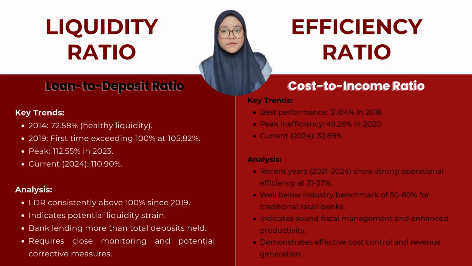The other one is efficiency ratio. The cost-to-income ratio shows excellent performance, improving from around 50% between 2018 and 2020 to 32.89% in 2024. This is well below the 15% industry benchmark, indicating strong operational efficiency and cost management.